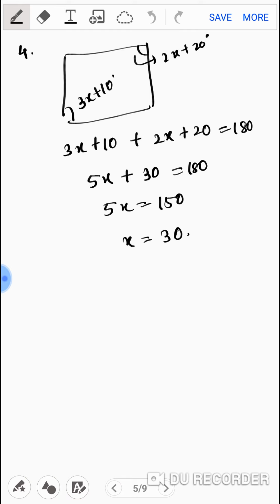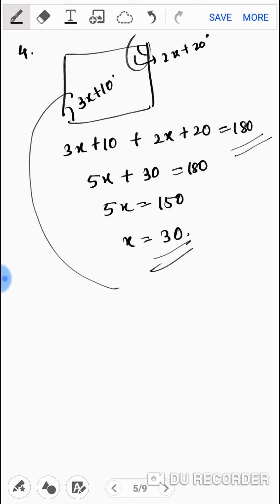Problem number 4 says the opposite angles of a cyclic quadrilateral are 3x plus 10 and 2x plus 20. My dear kids, the opposite angles of any cyclic quadrilateral add up to 180. So you have to make an equation: 3x plus 10 plus 2x plus 20 is equal to 180. From there you will get the value of x. You have to put that value into this equation and this equation to find the angles.